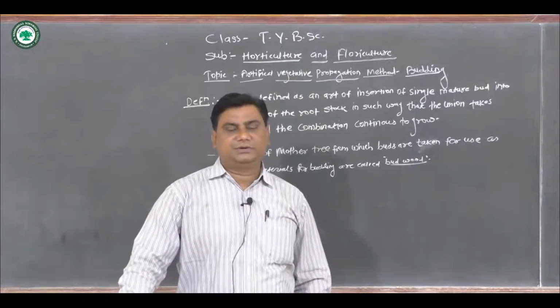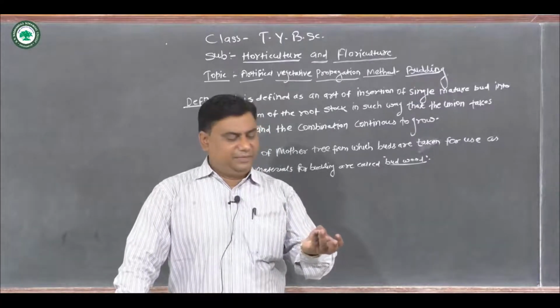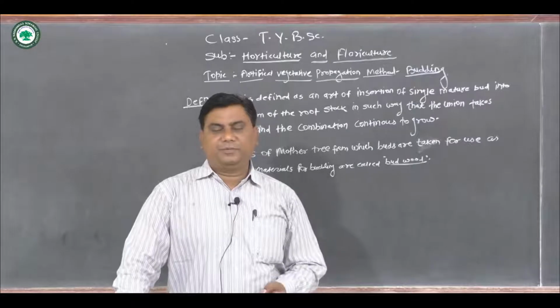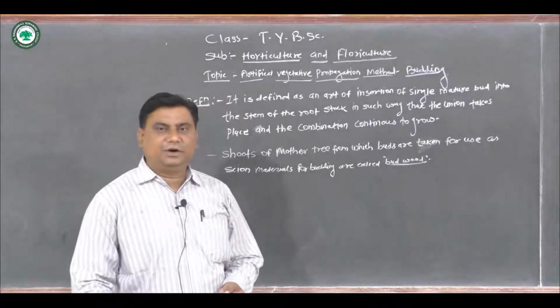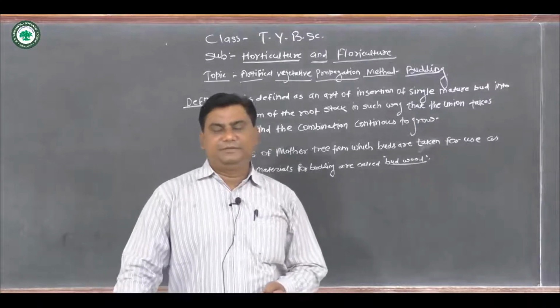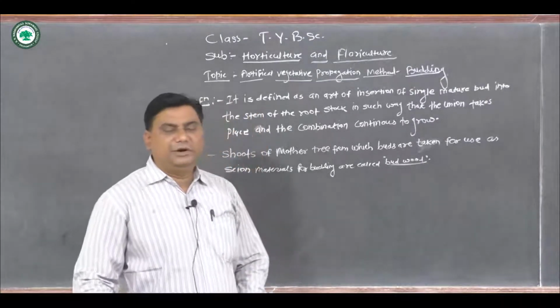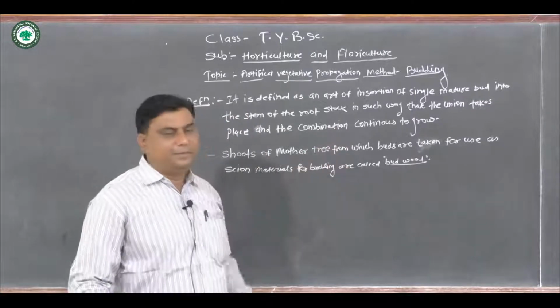In previous videos there are the methods of artificial propagation, that is cutting, then grafting, then layering. Today we are going to see particularly budding.